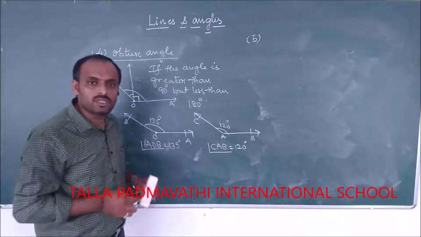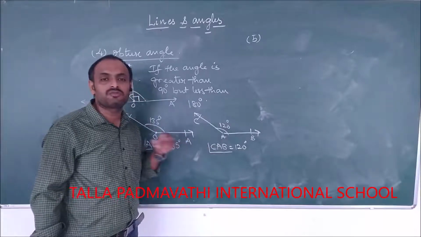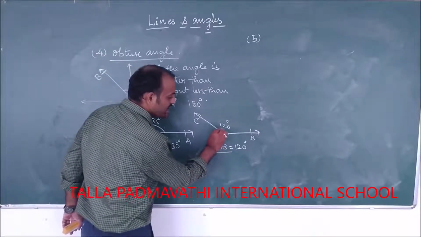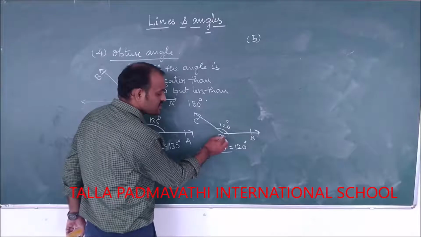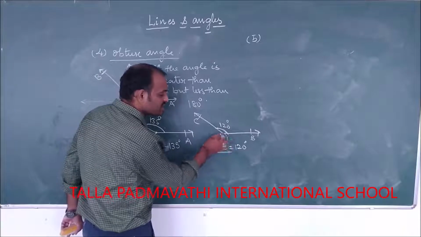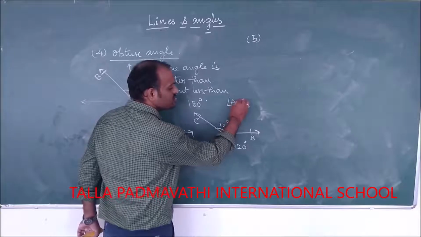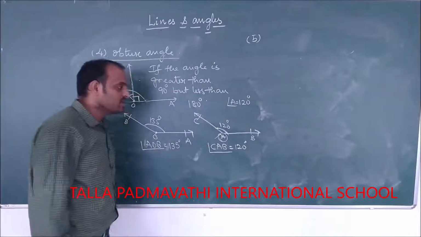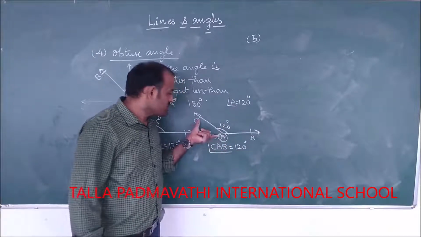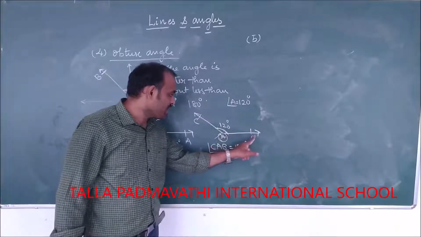So here I forgot to tell you one thing. An angle is represented either with one alphabet or with three alphabets. I can write this as angle A, at which the angle is placed. At whichever vertex the angle is placed, that vertex name will be given to that angle. At A, 120 degrees is there, therefore angle A is equal to 120 degrees. Or otherwise, as two rays help to form this angle, using these two rays only we form this angle, so I can write this as angle CAB.